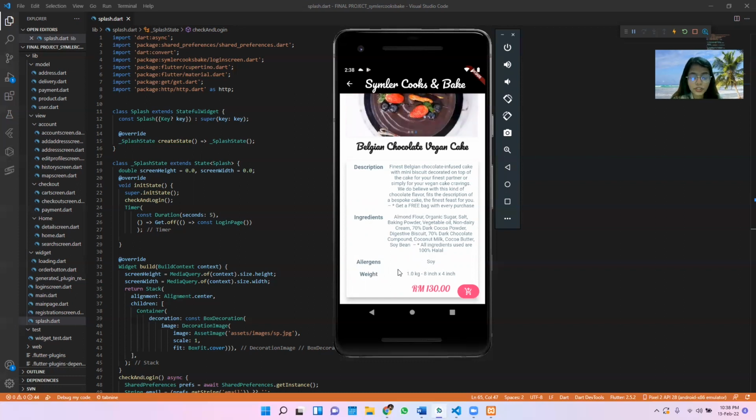Okay, and next followed by the allergen. Allergen is for those people who really have allergies to some sort of products such as soy, nuts, dairy, wheat, and they can prevent the consequences by buying the cake, because most bakeries don't have any allergen details. But here you can see what the allergens are. Let's say I'm having a soy allergy, means I don't need to buy this cake because it's already stated as a precaution. And also followed by the weight, which is 1 kg by 8 by 4 inches. And we also have a price here, and also an add to cart button.